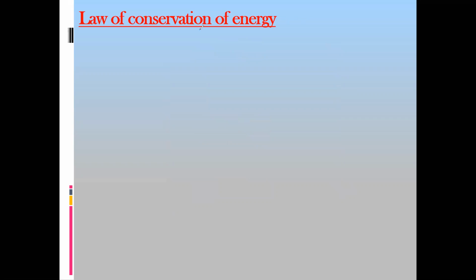So if an object is at a certain height, the potential energy of the object is 100 joules, and out of 100, 20 joules of energy is lost to the atmosphere or surroundings in the form of heat.